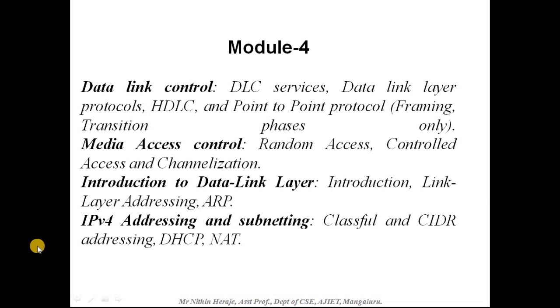Then we will discuss media access control, under that random access, controlled access, and channelization. Then we'll discuss an introduction to the data link layer, after which we'll discuss IPv4 addressing and subnetting. So first we'll look into data link control services.